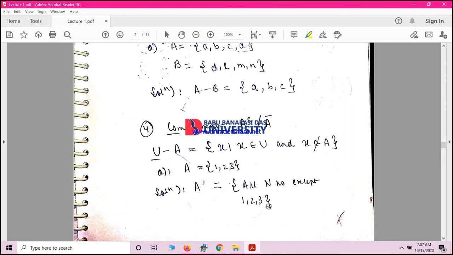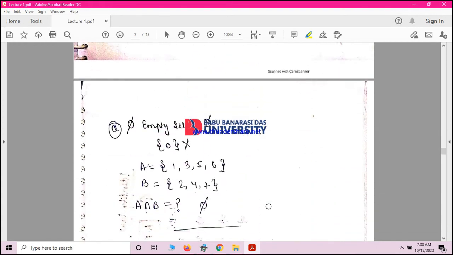For example, if I am saying let U be the universal set of the question, whatever is given, and A is a subset of U, the absolute complement of A, or simply the complement of A, is denoted by A' or A^C, and is a set of elements which belongs to the universal set but does not belong to A. In this question, if I am saying A is equal to {1, 2, 3}, then A's complement will be all the numbers excluding 1, 2 and 3. Okay.